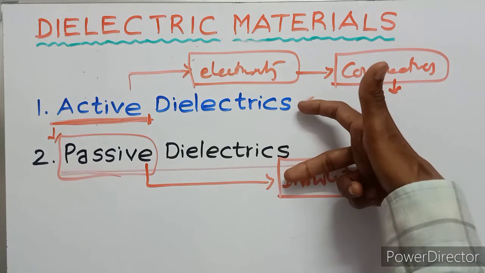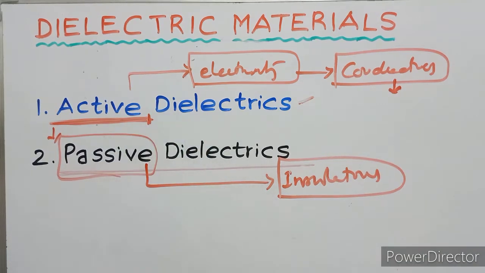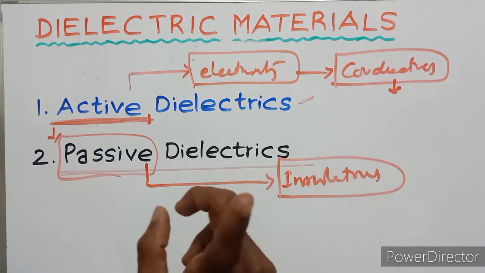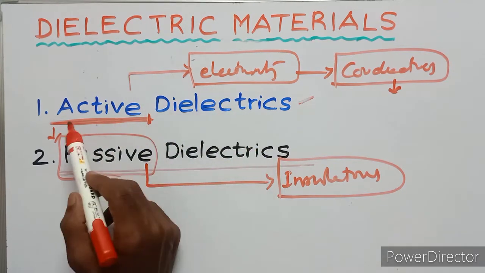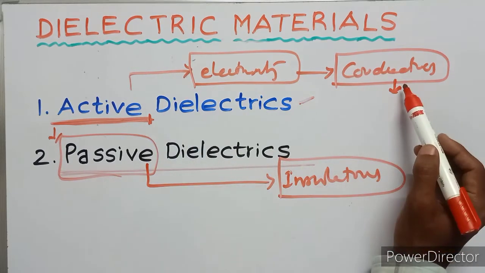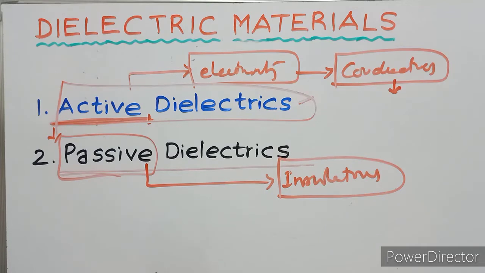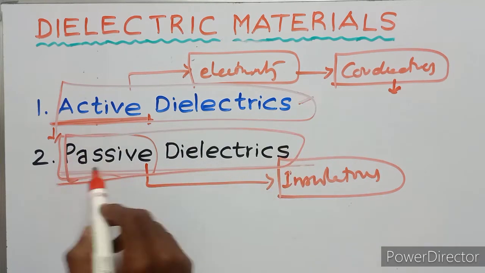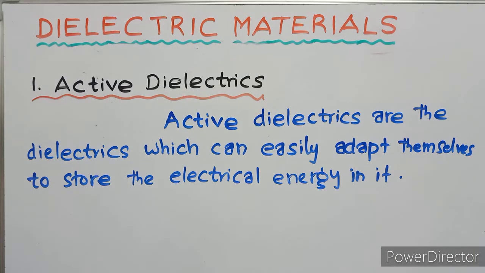Active dielectrics are the dielectrics which can easily adapt themselves to store the electrical energy.